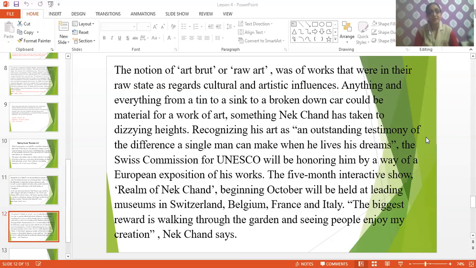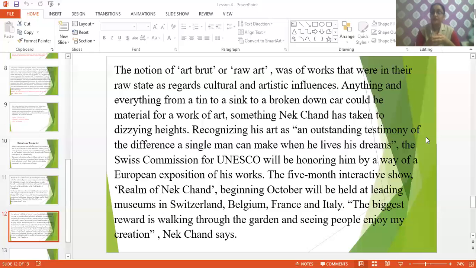Recognizing his art as an outstanding testimony of the difference a single man can make when he lives his dreams, the Swiss Commission of UNESCO will be honoring him by way of a European exposition for his work. Now, what is there, children? He has used waste material, and by making things with it, he has taken this waste material to a very high degree.